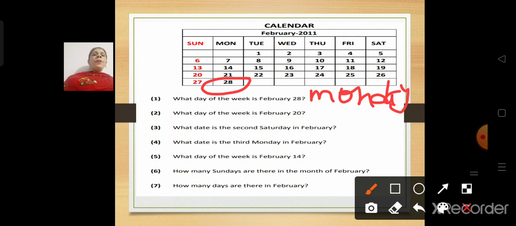Now, what day of the week is February 20? Now, where is 20? Okay, so what day of the week is February 20? It is Sunday.